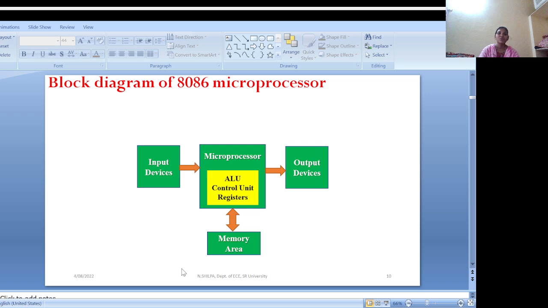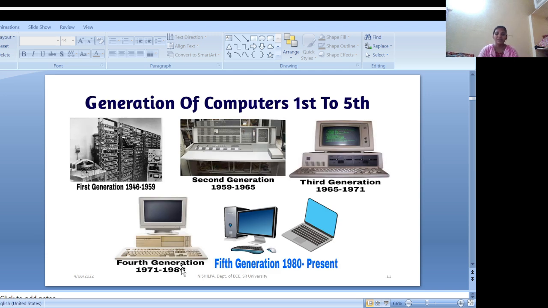Okay, so this is the 8086 block diagram. So the microprocessor, and we are connecting external devices, that is input output devices and memory, because the microprocessor doesn't have inbuilt memory, so we need to connect it externally. Okay, next one, these are the generations, first to fifth generation.